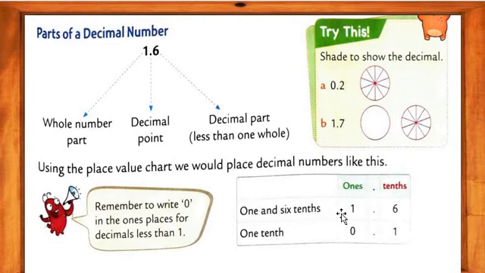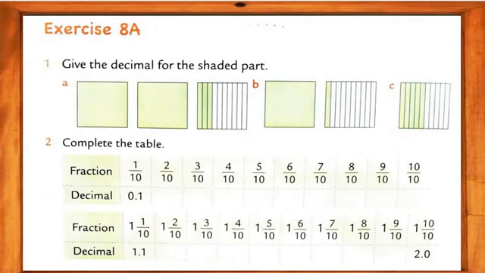1 and 6/10 is 1.6, and 1/10 means 0.1: ones and tenths. Understood? This is important for us. Got my point, my dear students? I hope you all have understood well. Okay, my dear students, now we will move on further. Our next step is the next exercise, number 8A.